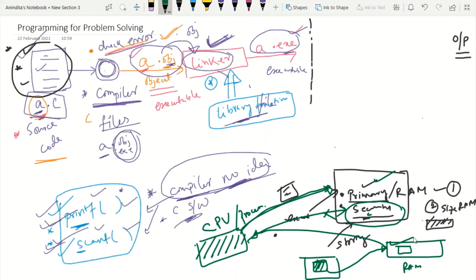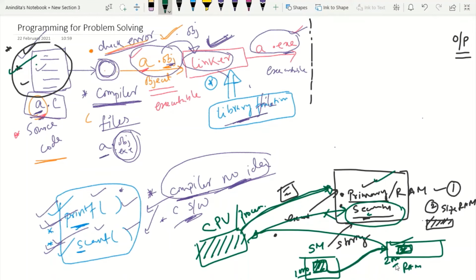But please try to understand one point. Whenever we store something anywhere, it should have a starting address. Say this is my source code. In the first step, I am storing my source code in secondary memory, and in the secondary memory, we have a starting address. And whenever I am storing it into the RAM, it also has another starting address. Starting address means the point of location. See, whenever we build a house, that house should have an address so that we can identify that house. So similarly, whenever we store something, we should have a starting address for each and everything.